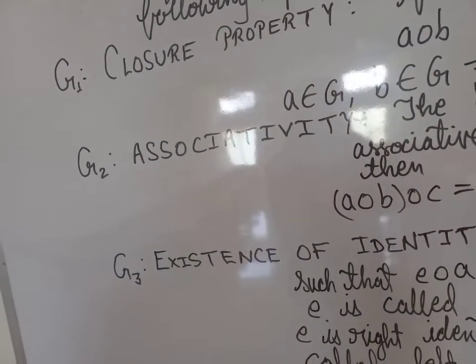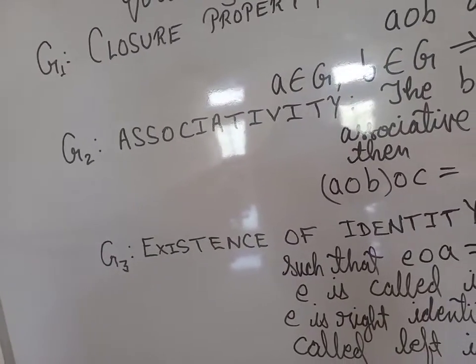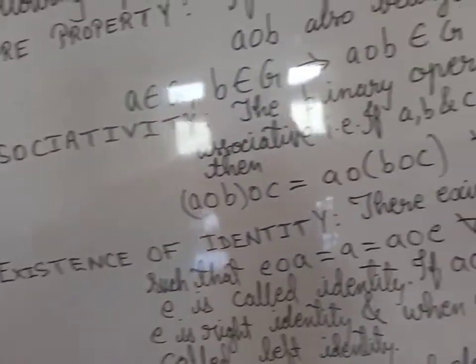Now see existence of identity. It is G3, existence of identity.